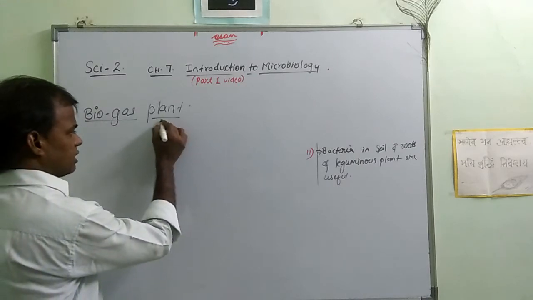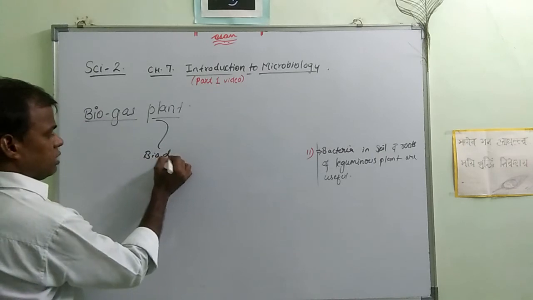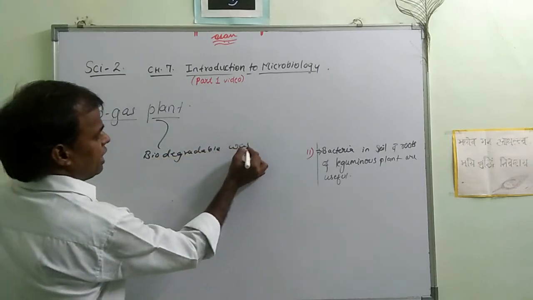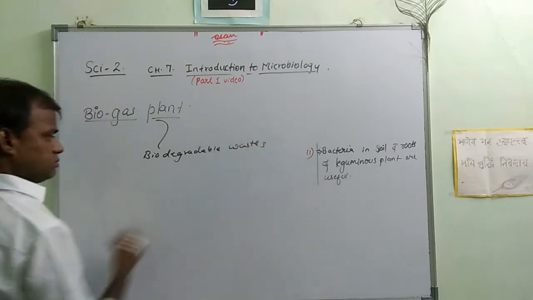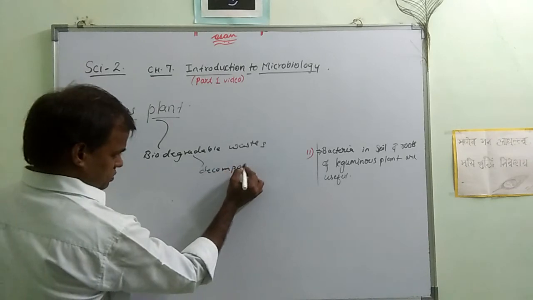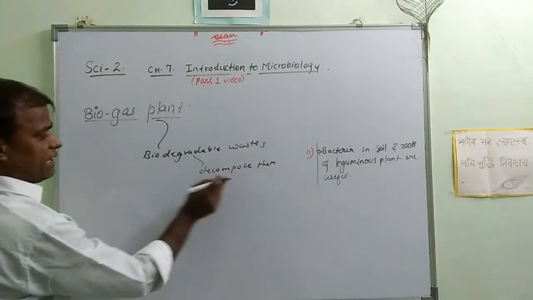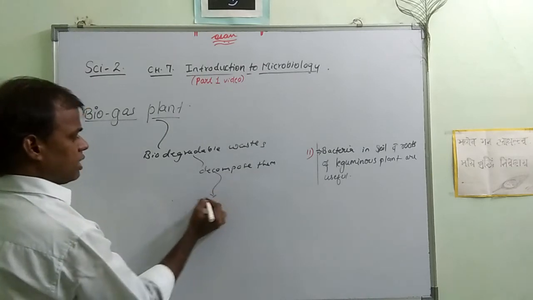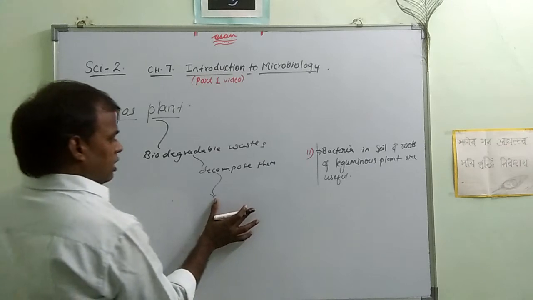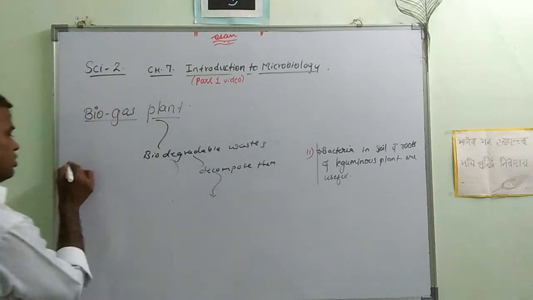So what is a biogas plant? There are many biodegradable wastes. A biogas plant decomposes them. What is biodegradable waste?